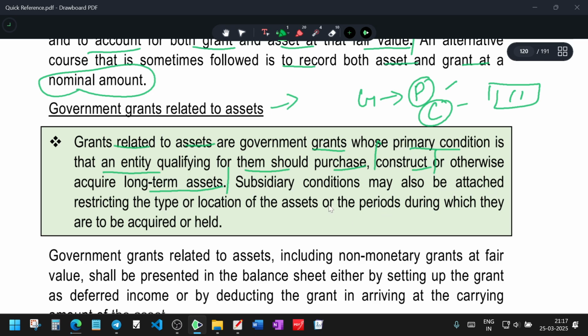The grant condition may also attach a restriction on the type or location of the asset, or the period during which it has to be acquired or held. Grants and subsidies are slightly different. The intention is the same, but they have a slight difference. In the case of a subsidy, they attach a condition: this should be used in this location, only this type of asset can be bought, this location asset should be there. You can't sell this asset for so long, this person can only acquire it, and he needs to hold this asset for this much time. That is the way they will see it.